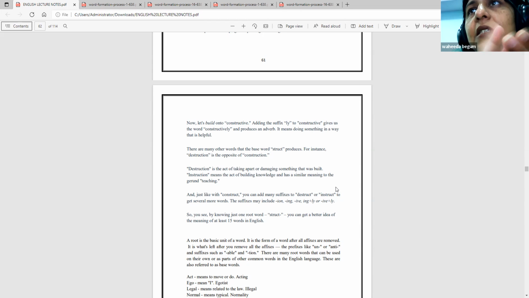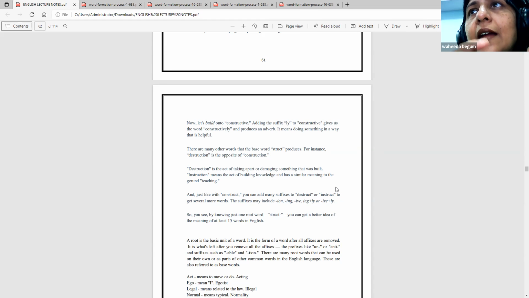Another word by adding the suffix ive, a new word has been formed, constructive. And an adverb has also been formed by just adding ly, by adding a prefix to the base as well as the suffix.